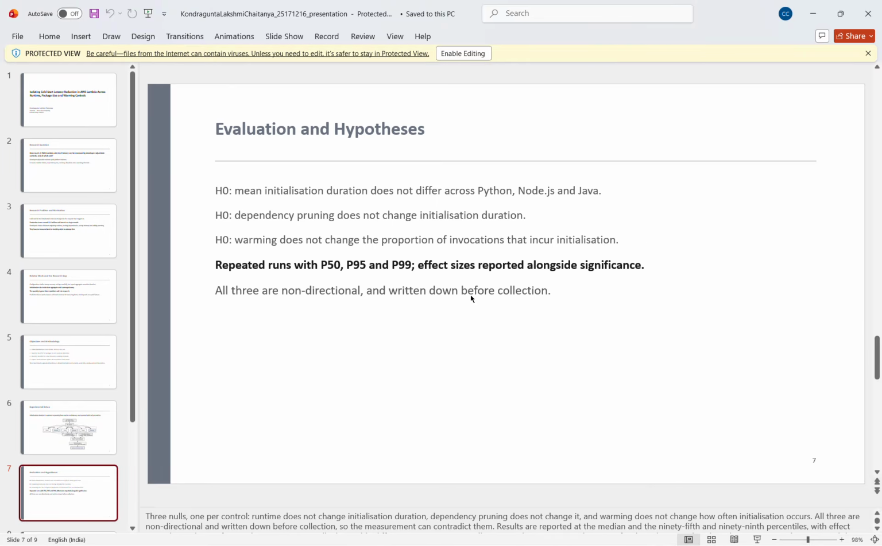Evaluation. After collecting the data, I'll compare the results. I will check whether changing the runtime, package size, memory, or warming schedule really reduced cold start time. Then I will compare the performance improvement with the cost. This helps to identify which option is best for developers.